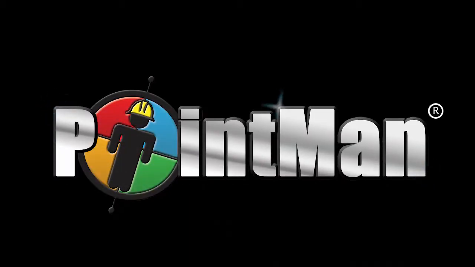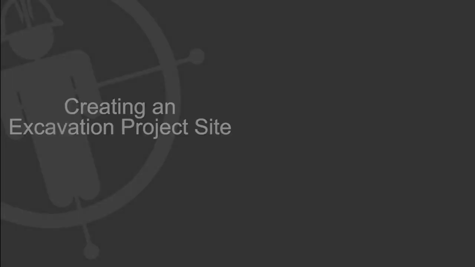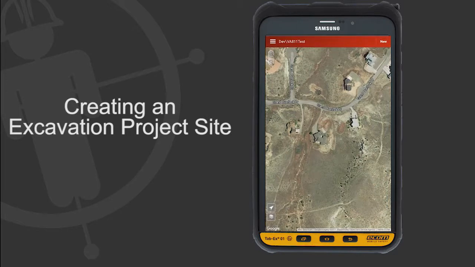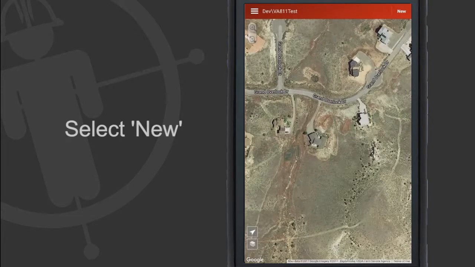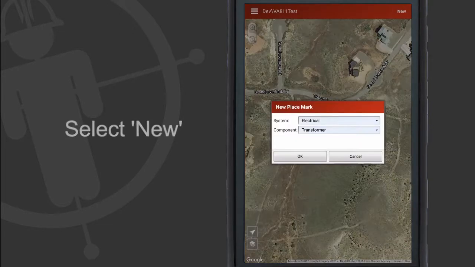In this PointMan tutorial, I will be showing you how to create an excavator one-call ticket using PointMan. To begin, let's create the excavation project boundaries. First, select New in the upper right-hand corner.